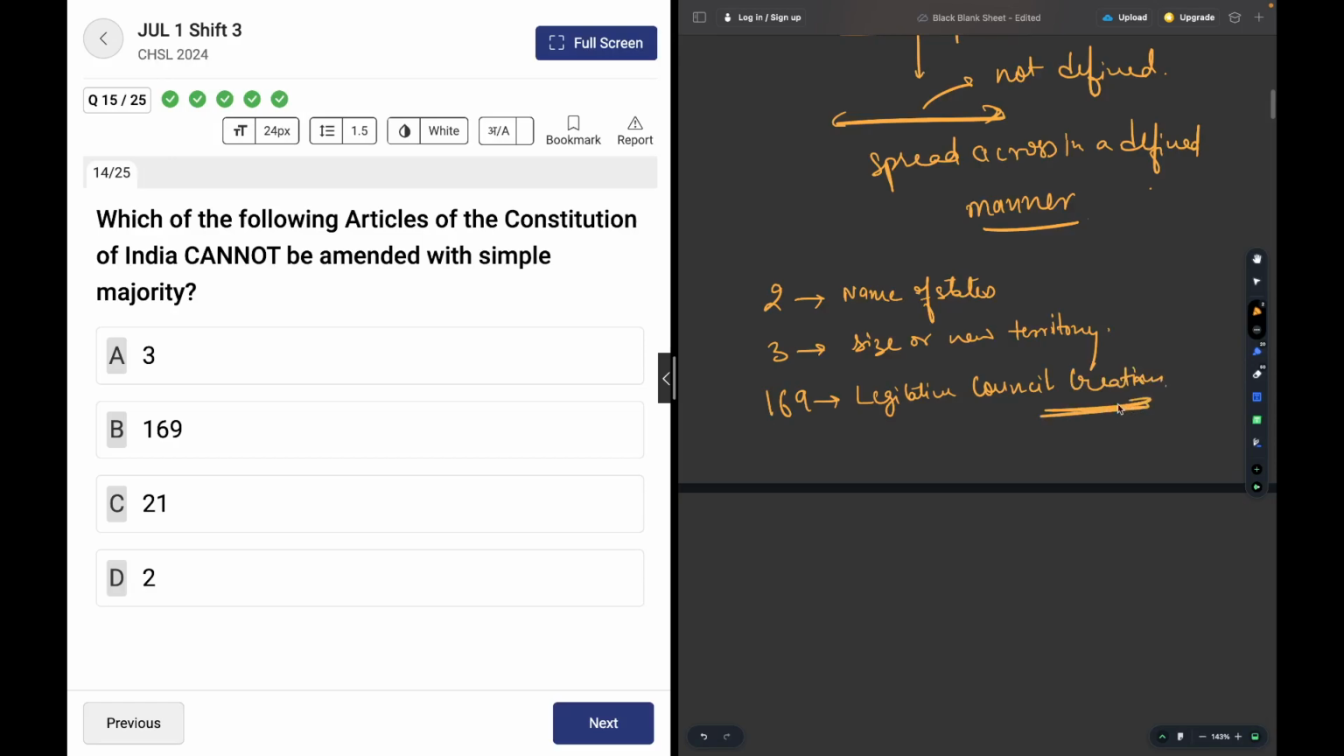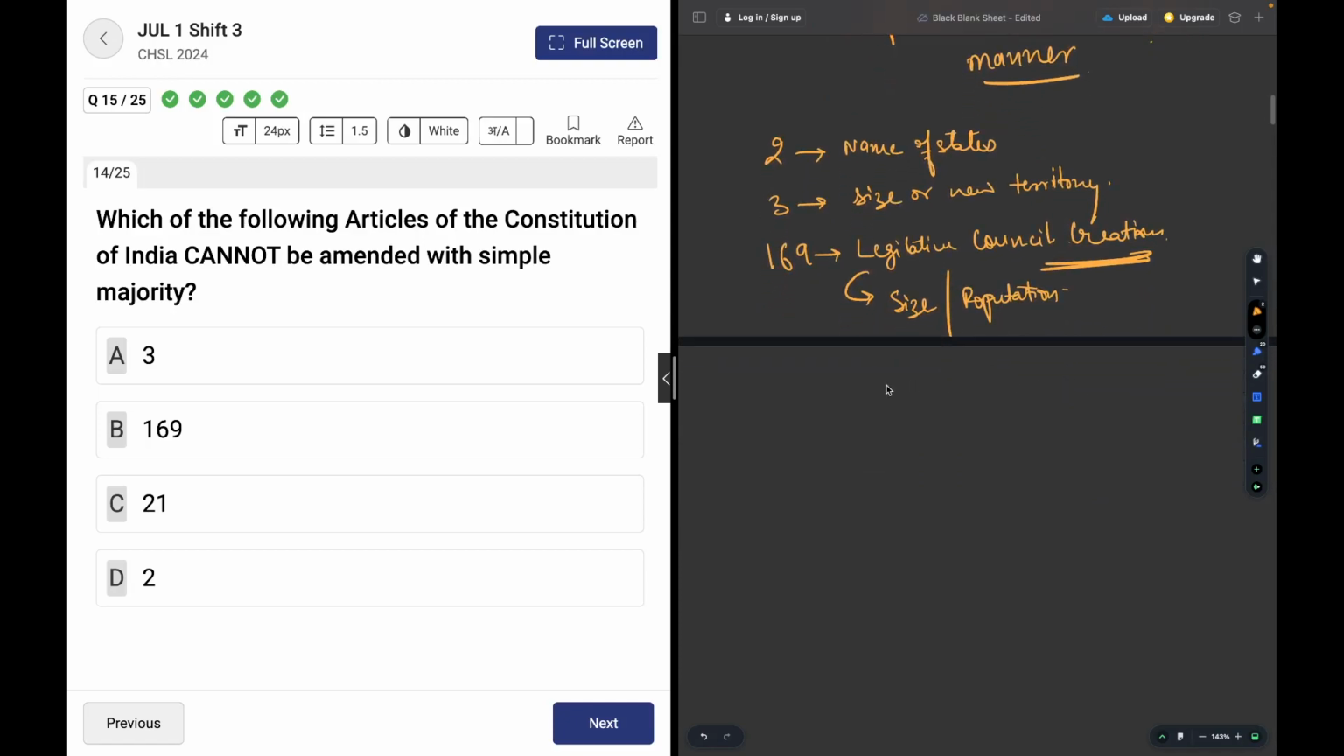So what happens in legislative council creation? It is basically an amendment which needs to be done to create legislative councils in any of the states. The reason of creating legislative council is because sometimes the size of the state is too huge, or the population is too huge, which forces the parliament to create legislative council. Otherwise, legislative assemblies are present across all the states in the country.